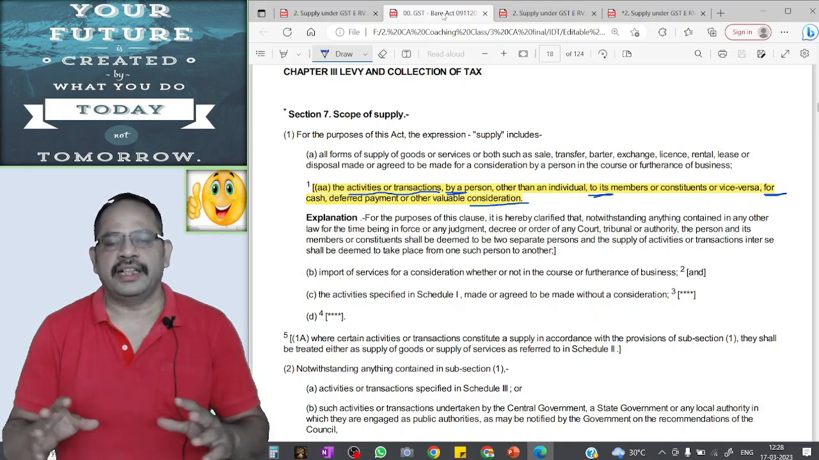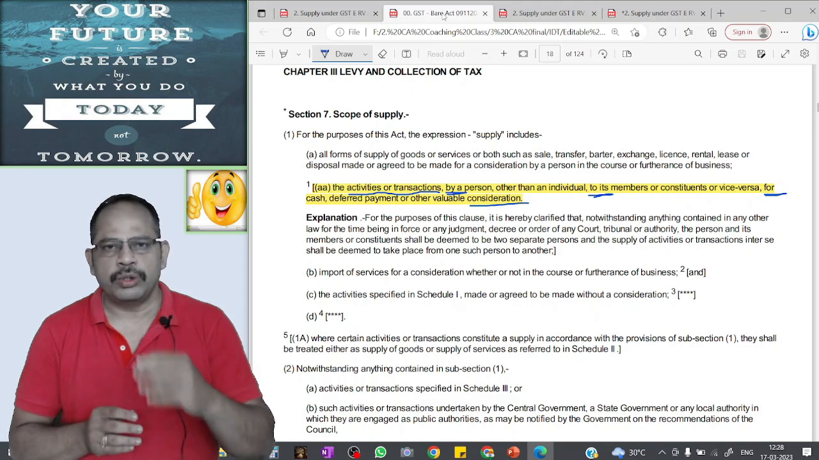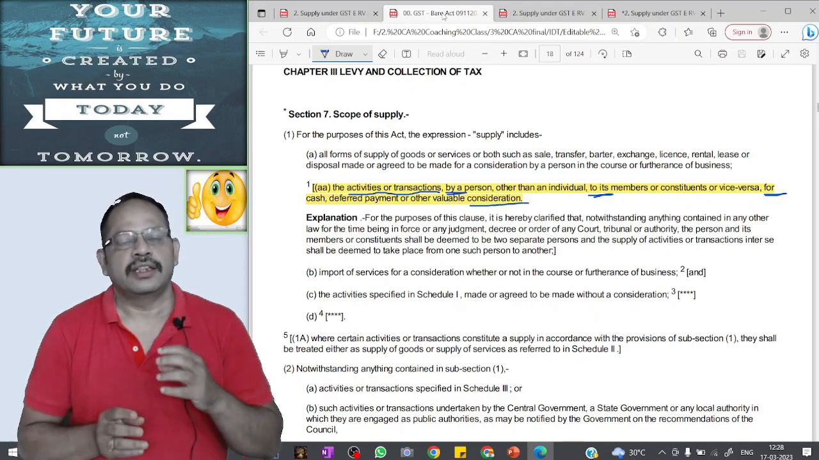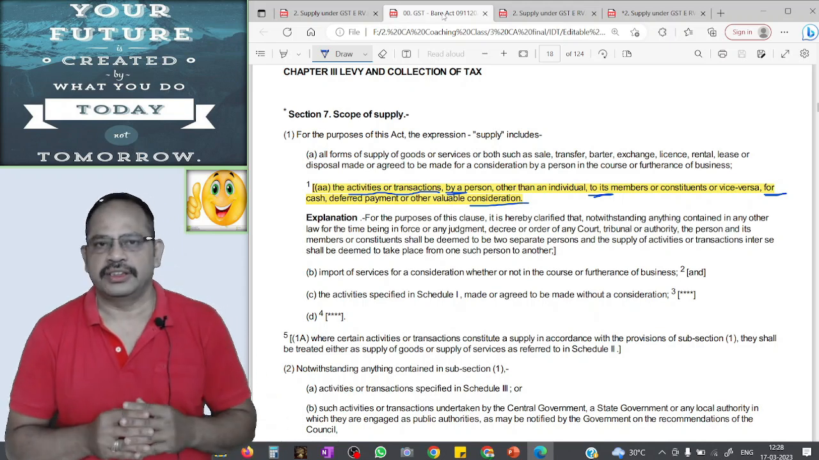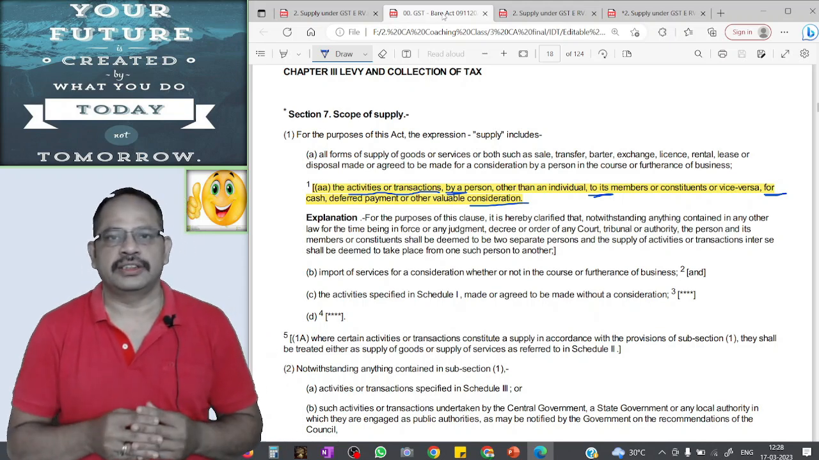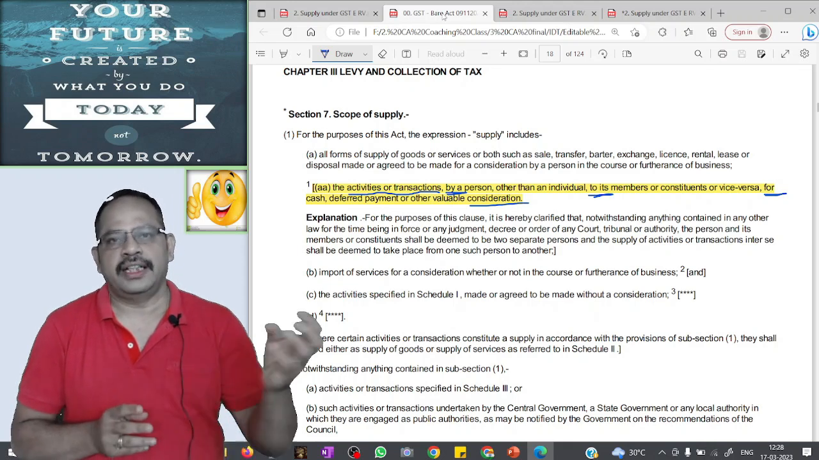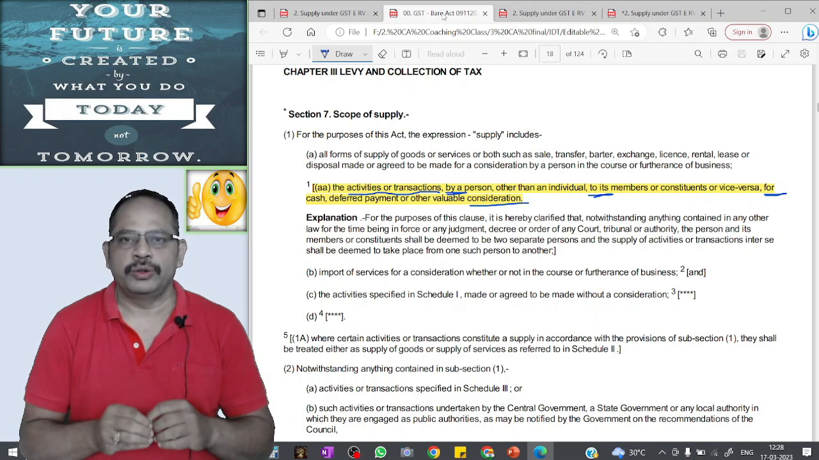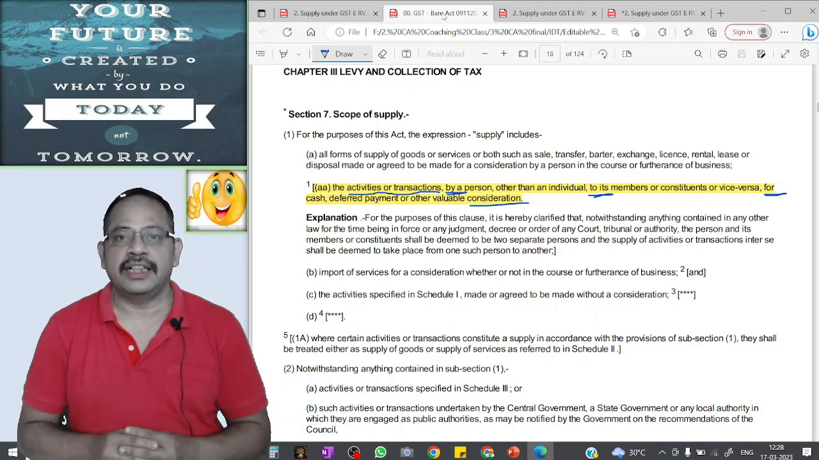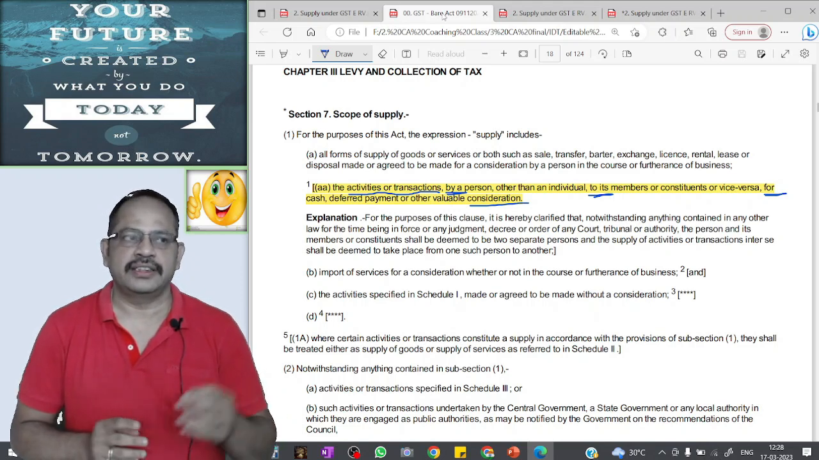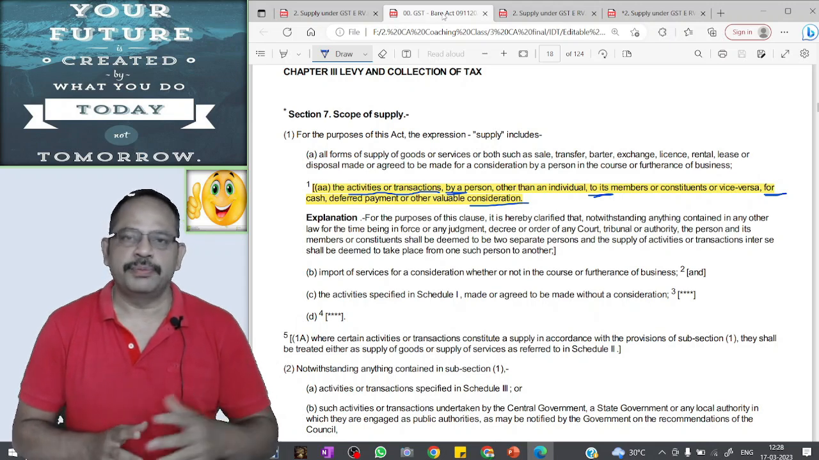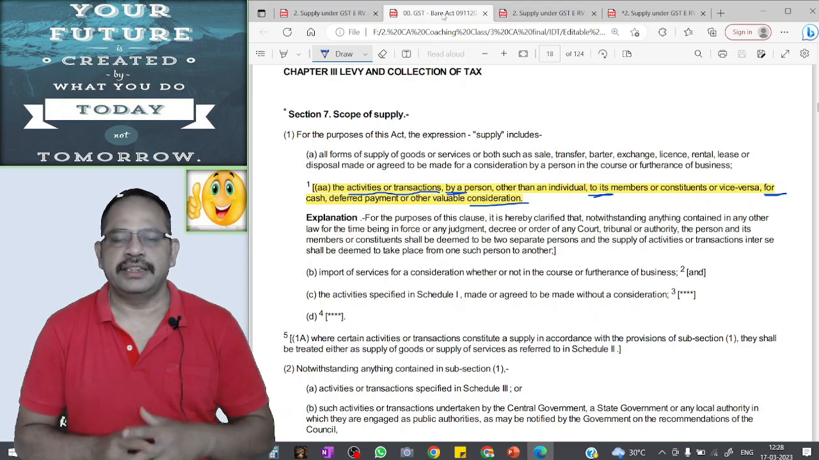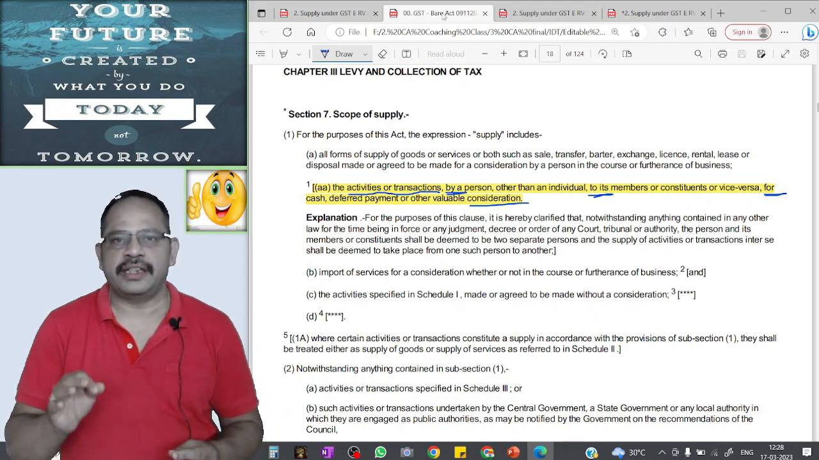To say this in simple language, there is an apartment, and in that apartment there are 50 residents and they have one resident welfare association. This resident welfare association every month collects electricity charges from the residents and pays to the government. For doing this service, that association collects rupees 50 as service charges from each resident. This provision says that these service charges is a supply, is a taxable event and GST will be attracted on it.